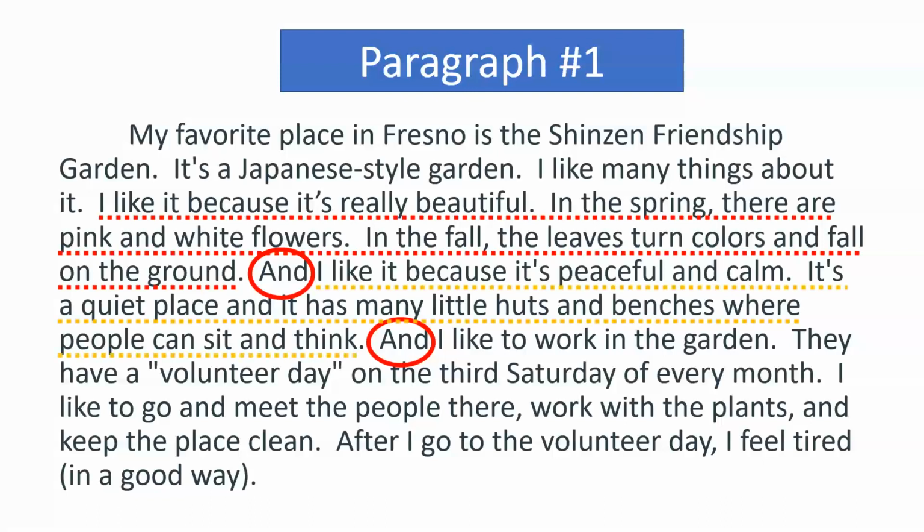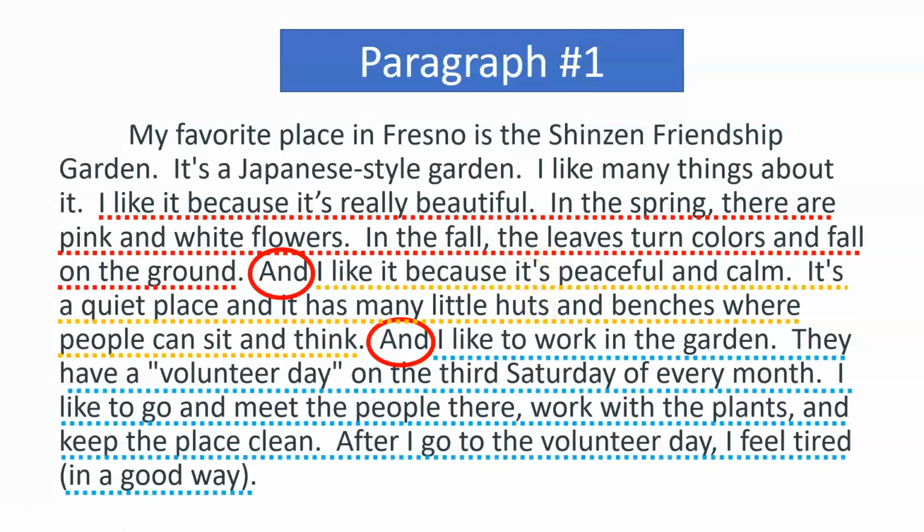And we can see there's another little section, 2 sentences, which are about a different idea. The writer says, I like it because it's peaceful and calm. It's a quiet place and it has many little huts and benches where people can sit and think. So being peaceful kind of goes with this idea of being quiet, and being calm goes with this idea where you can sit down and think and you don't have to do anything, you can just sit. And so these 2 sentences kind of go together, they have the same idea in them.